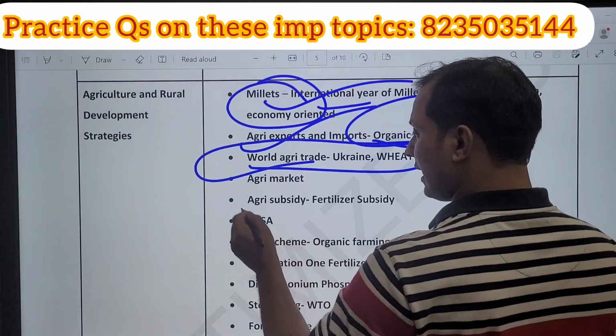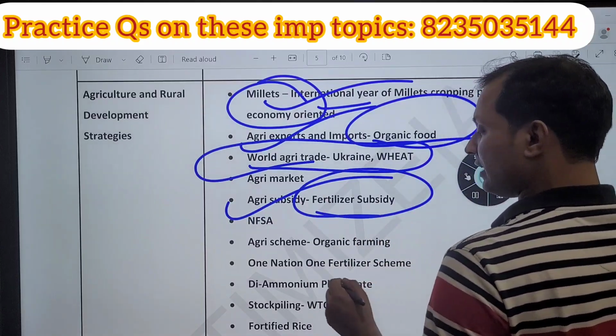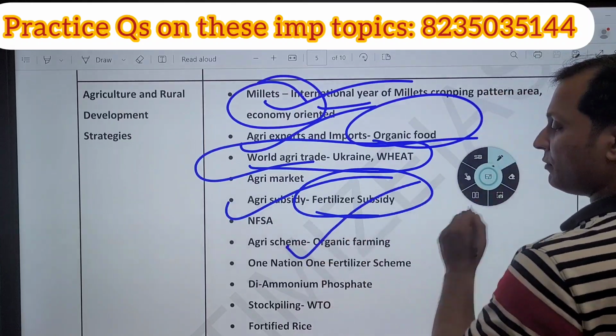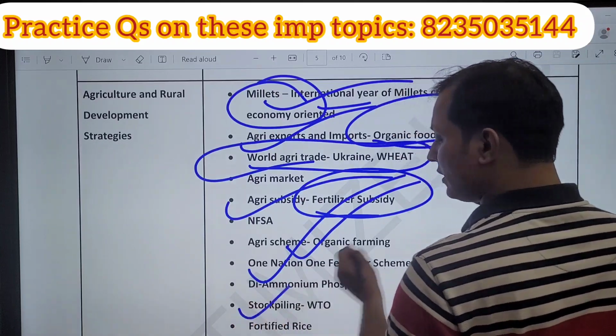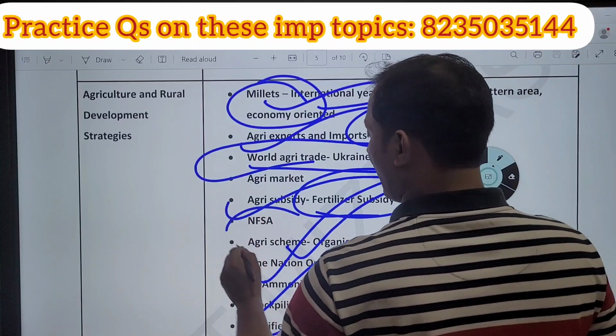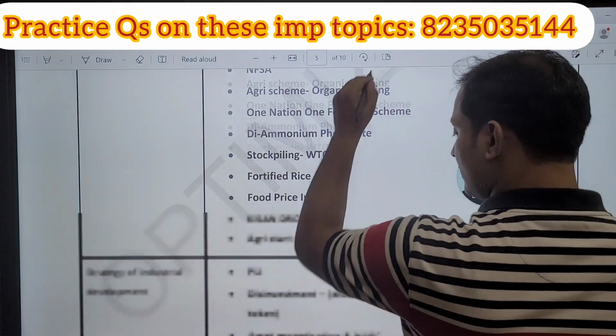Next, guys, agriculture subsidy, in that fertilizer subsidy, very important. Then there are some schemes like Paramparagat Krishi, organic farming, One Nation One Fertilizer. Then WTO stockpiling norms and fortified rice, and National Food Security Act, very important. Guys, next we'll see the next section.